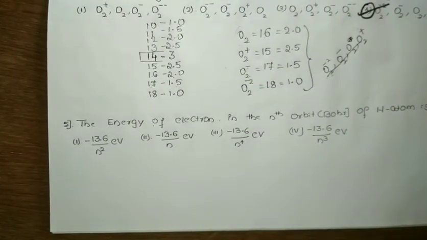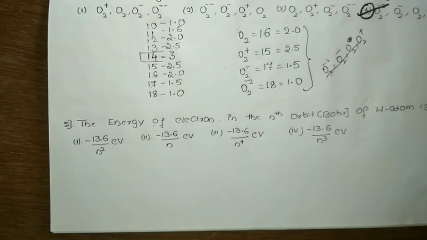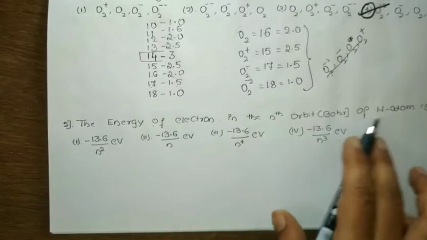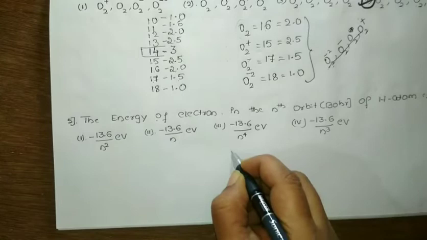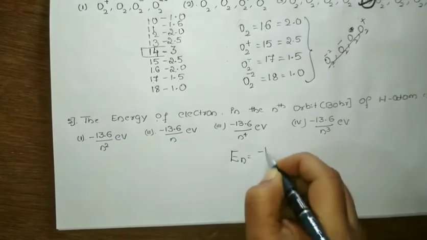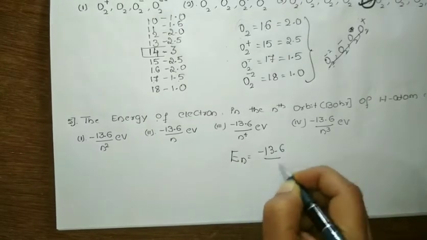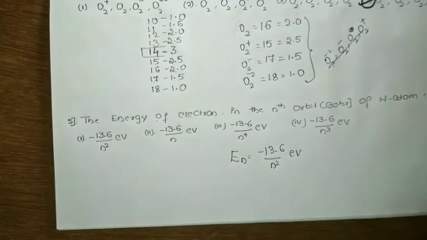The question is: the energy of an electron in the nth orbit of a hydrogen atom is? When an electron jumps from one orbit to another orbit, energy is lost or gained. That can be found especially for the nth orbit of a hydrogen atom. The standard formula is En equals minus 13.6 by n square electron volt.